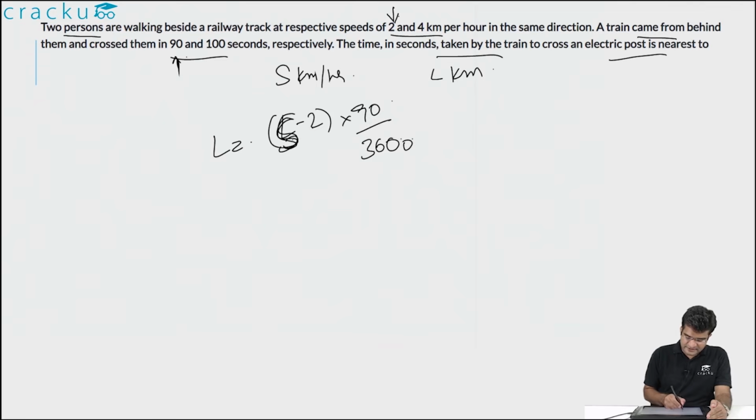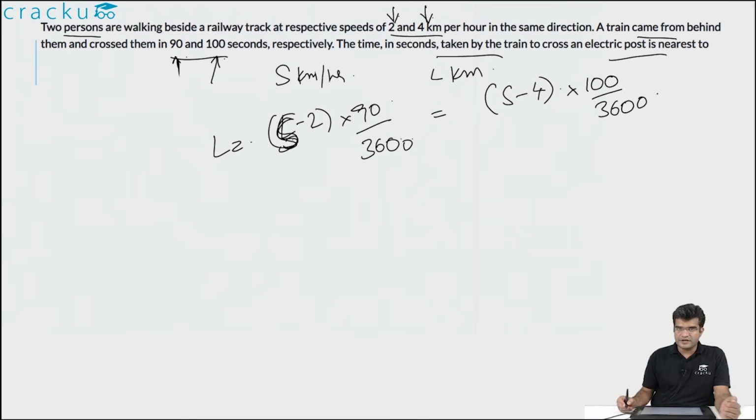This is the length. But this is also equal to, if you compare the same thing with the other person, when it is crossing the person who is walking at 4 kilometers per hour, what is the relative speed of the train? That will be equal to s minus 4 kilometers per hour. And how much time did it take for the train to cross him? It is 100 seconds. So this is equal to into 100 by 3600. Or what it implies is that s minus 2 into 90 by 3600 is equal to s minus 4 into 100 by 3600. We can cancel 3600 in the denominator.